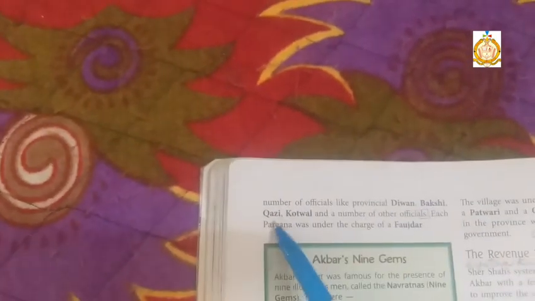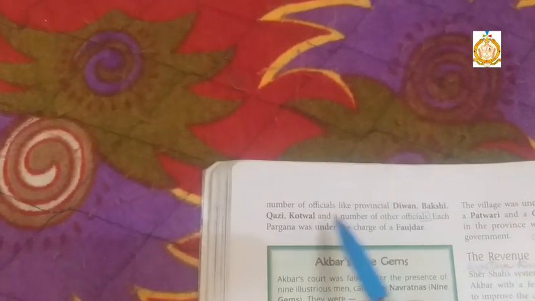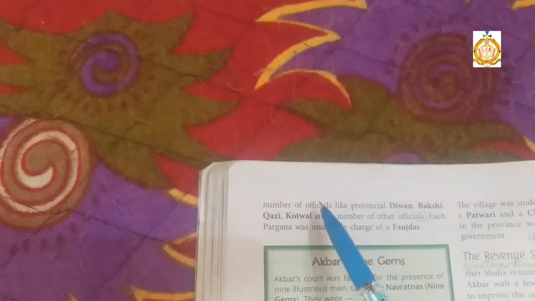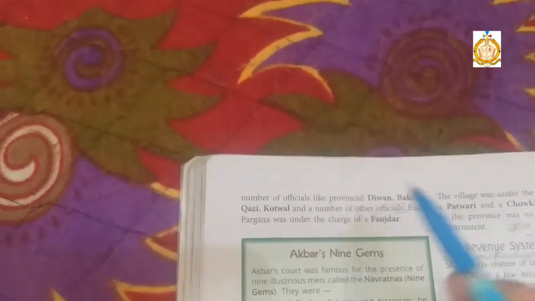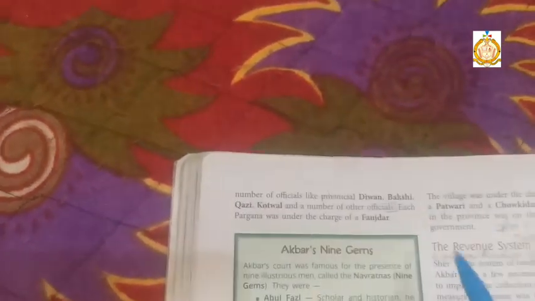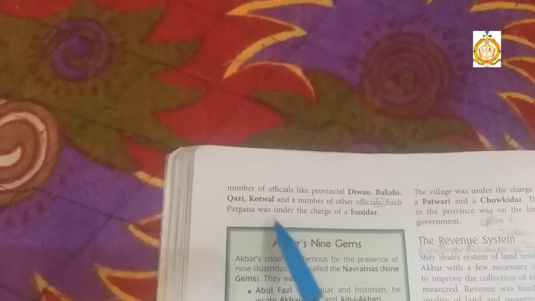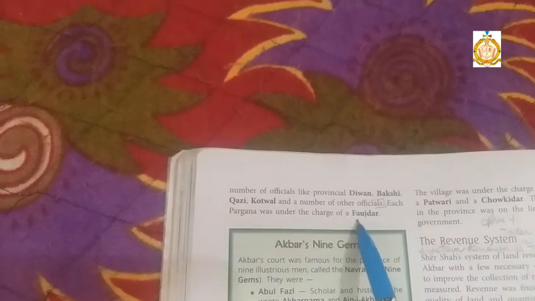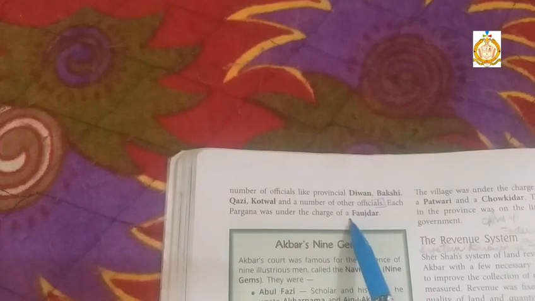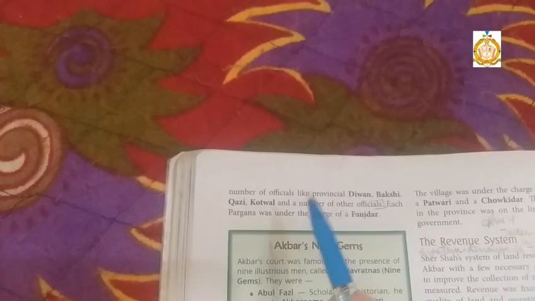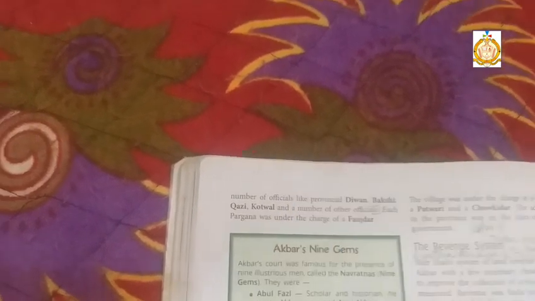The subedar was further assisted by a number of officials like Diwan, Bakshi, Qazi, Kotwal. Clear? So a number of officers were there who assisted the subedar, the head of the province. Each pargana was under the charge of a Faujdar. So the head of a pargana is known as Faujdar, and the head of a suba, meaning province, is known as Subedar.